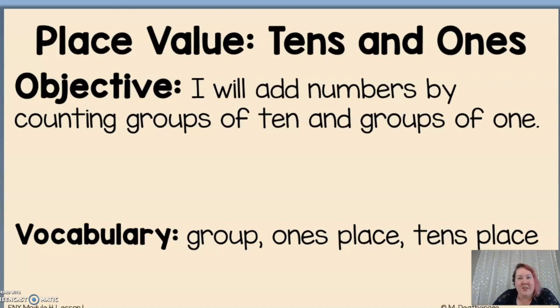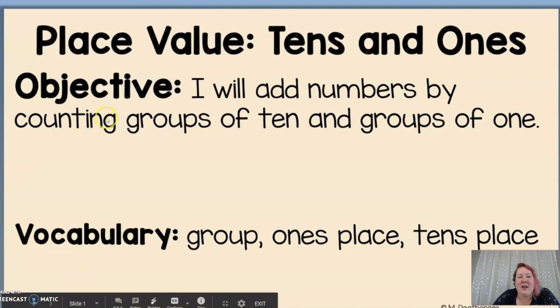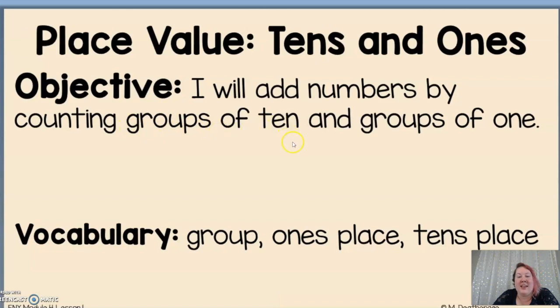We touched quite a bit on this before school let out, but I wanted to do a refresher as well as go over some new tips and tricks to add to your toolbox. So repeat after me, I have an objective for you. Our objective: I will add numbers by counting groups of 10 and groups of 1.